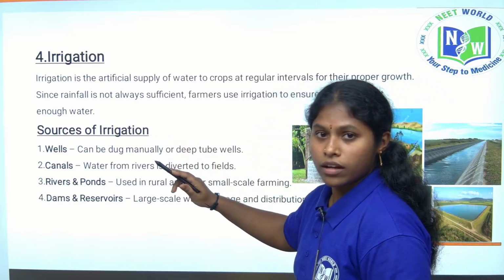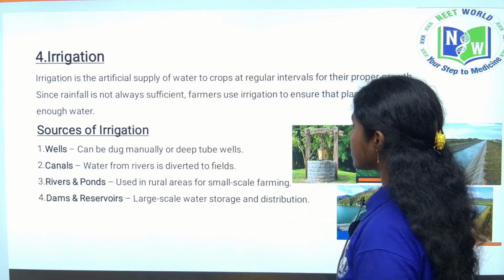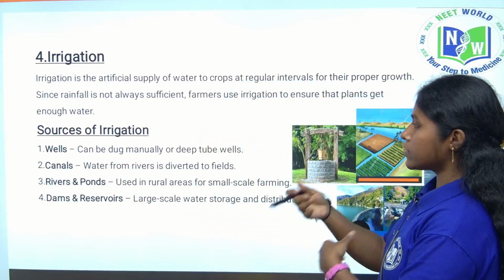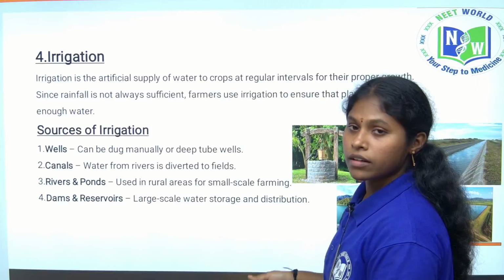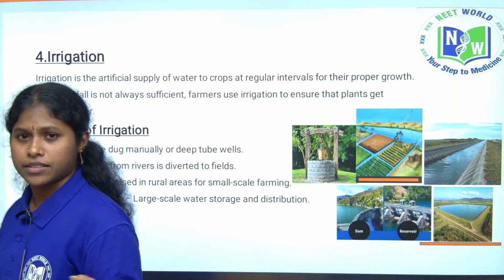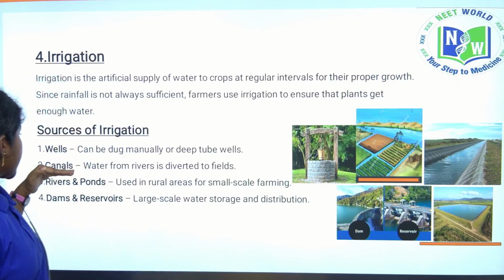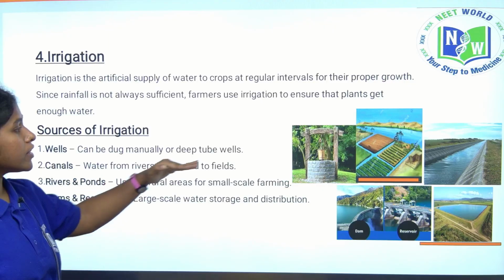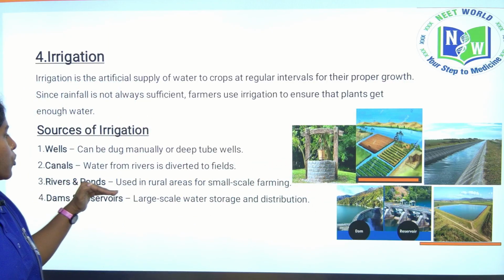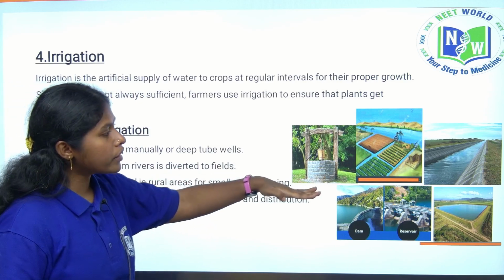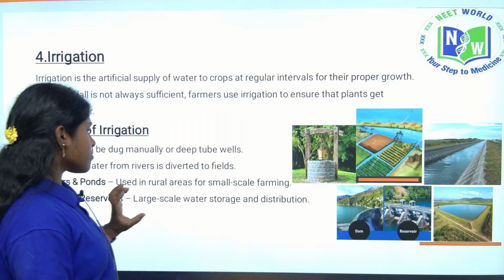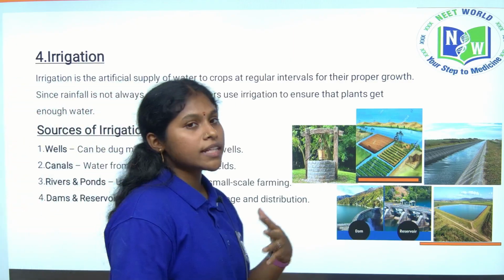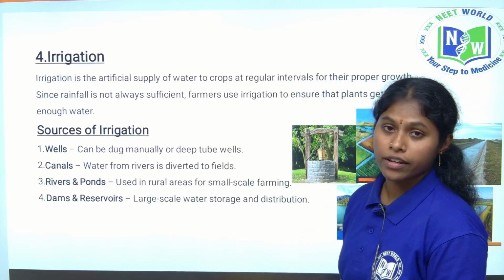Sources of irrigation are wells, canals, rivers and ponds, and also dams and reservoirs. Wells are dug manually to keep water for the crops. These are traditional methods. Next, canals divert the water to crop fields. Rivers and ponds are used in rural areas for small-scale farming. Dams and reservoirs are used on a large scale for the distribution of water for irrigation.